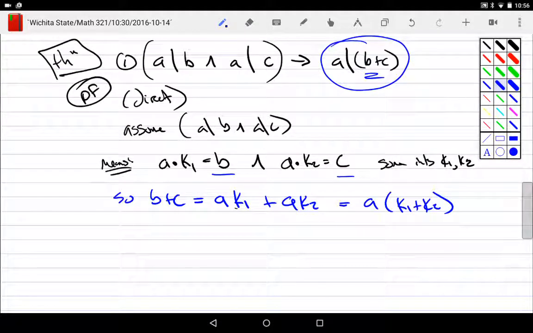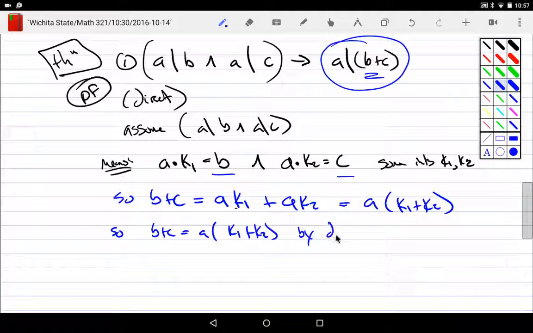Now, time out. What does divide mean? It means that the thing on the left times an int equals the thing on the right, right? That means this A, what were other words? A divides B means A is a factor of B. B is a multiple of A. What do I got? What is B plus C? A times an int. So this B plus C is equal to A times K1 plus K2.